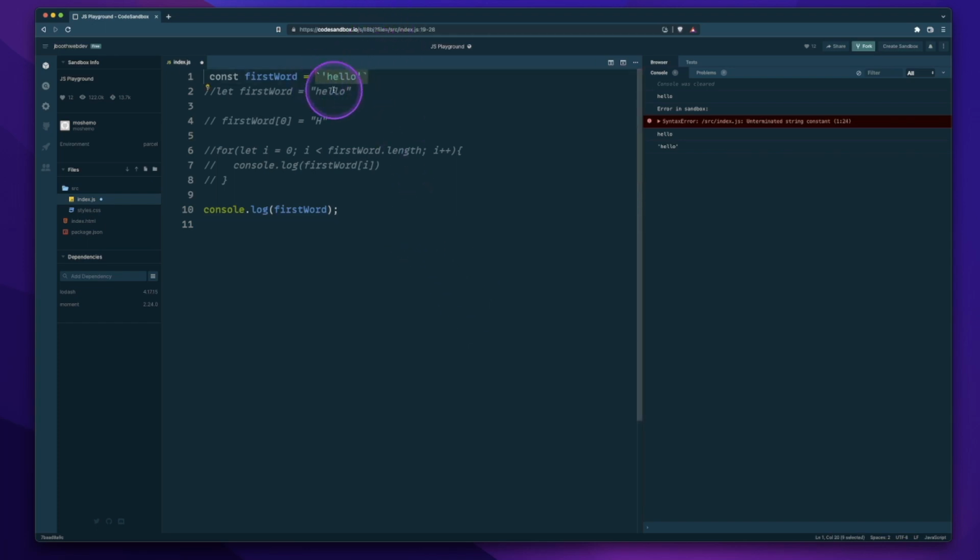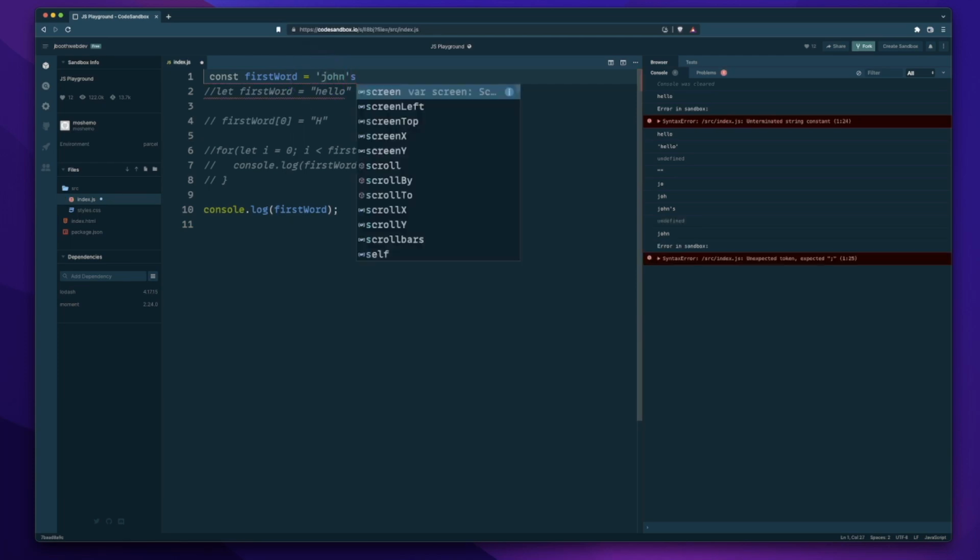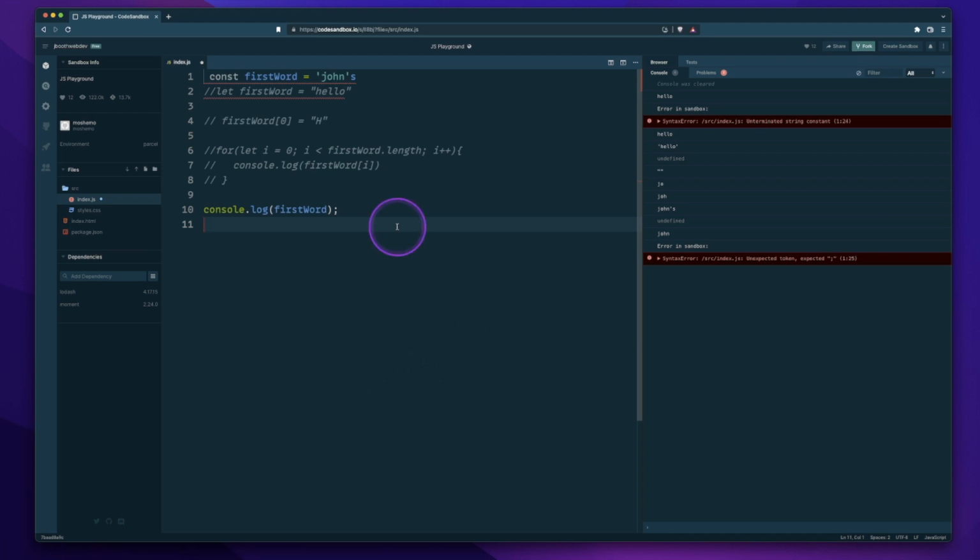So a good example of that is if we wanted to write something like John's, we could use the double quotes and use John's here with the single quote, and we get our apostrophe to show up correctly. If we changed this out to single quotes and we wrote John's here, that happens.